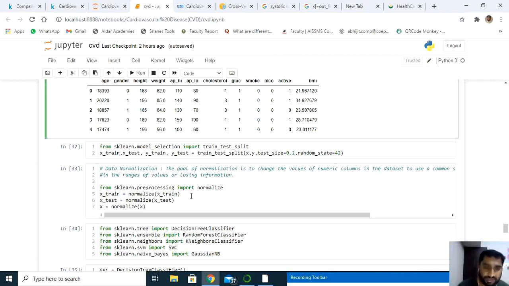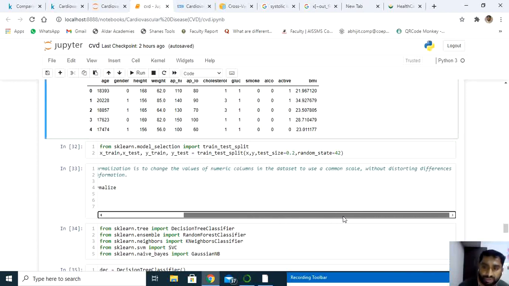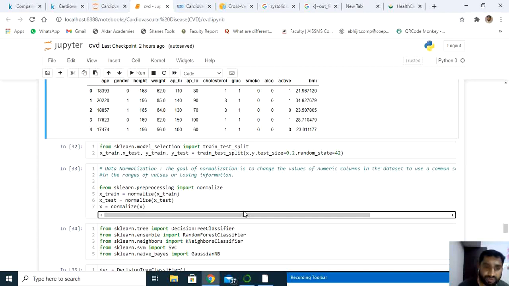Normalization, next. The goal of normalization is to change the values of numerical columns in the data set to use a common scale, without distorting the differences in the range of the values and losing information. I don't want to lose the information, so I'm going to use the normalization technique here. It's pretty straightforward. X train, X test, I have already called here. Call normalization, normalize the data, bring the data into a normal format. Next, store that in X train and X test. X normalize means the entire feature set, I'm going to normalize it.